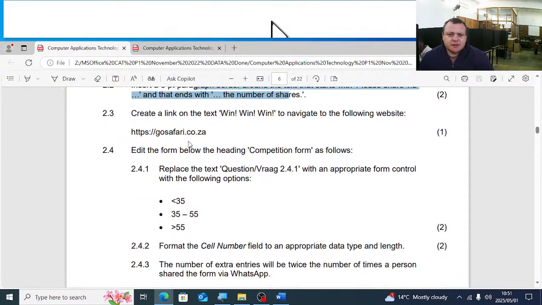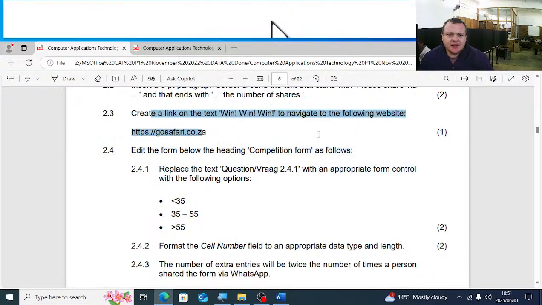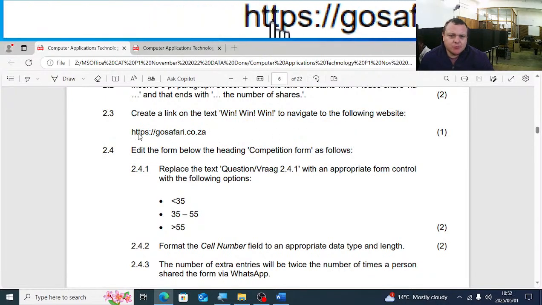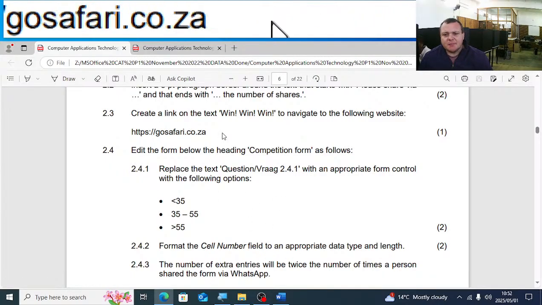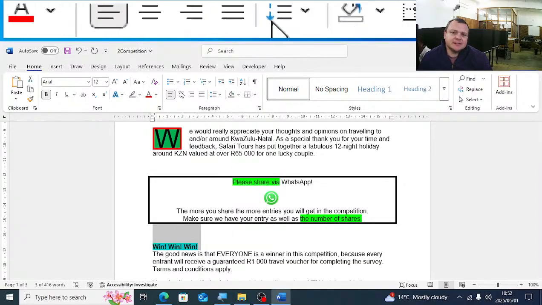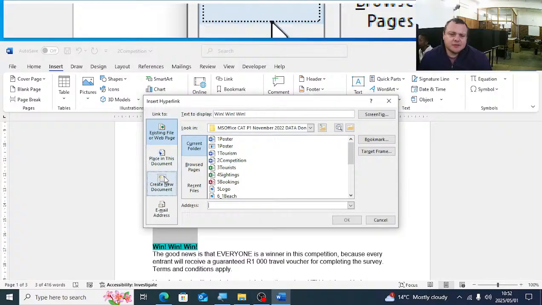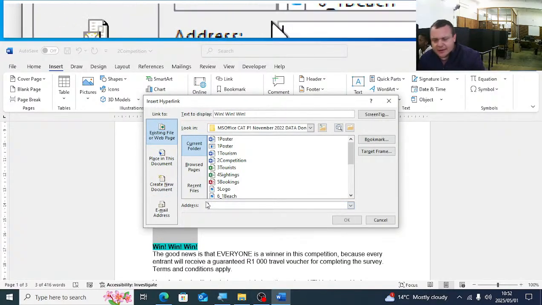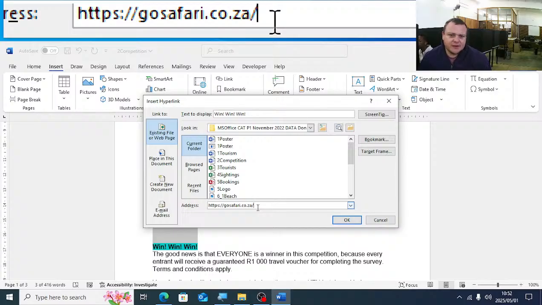2 marks. Create a link on the win to navigate to the following website. So that must go to that website. So I'm just going to copy that link. You can type it actually in the exam. So there's win. You'll select it. Insert link. And then the address will be https gosafari.co.za.